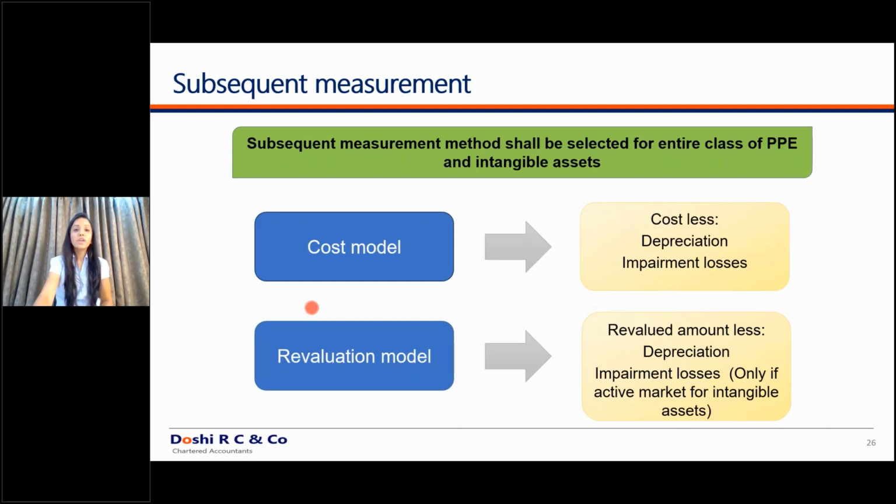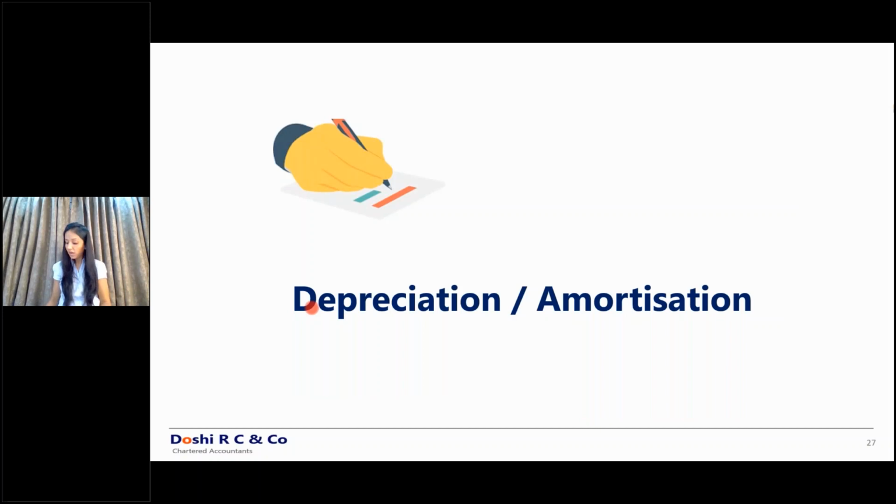Okay. Moving ahead to depreciation and amortization on property, plant and equipment and intangible assets, as well as investment property. Investment property has to be measured at cost, that we have discussed previously.